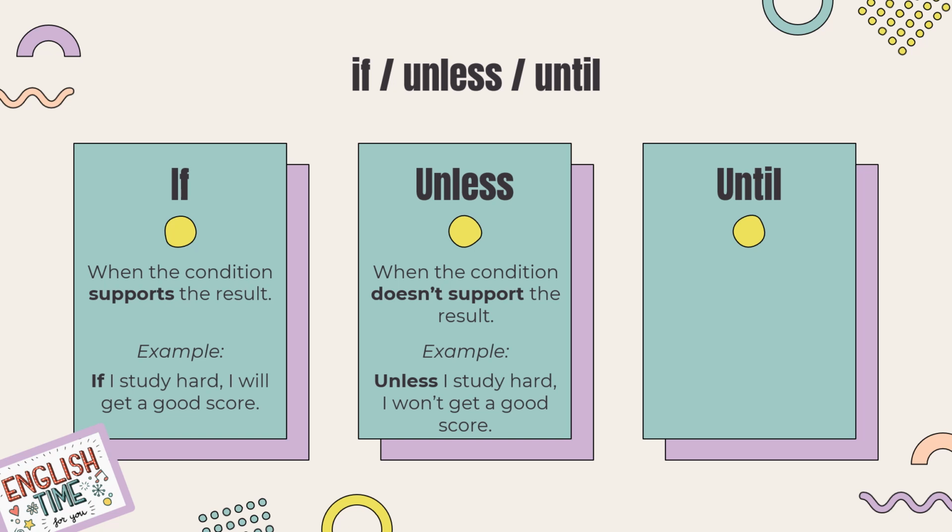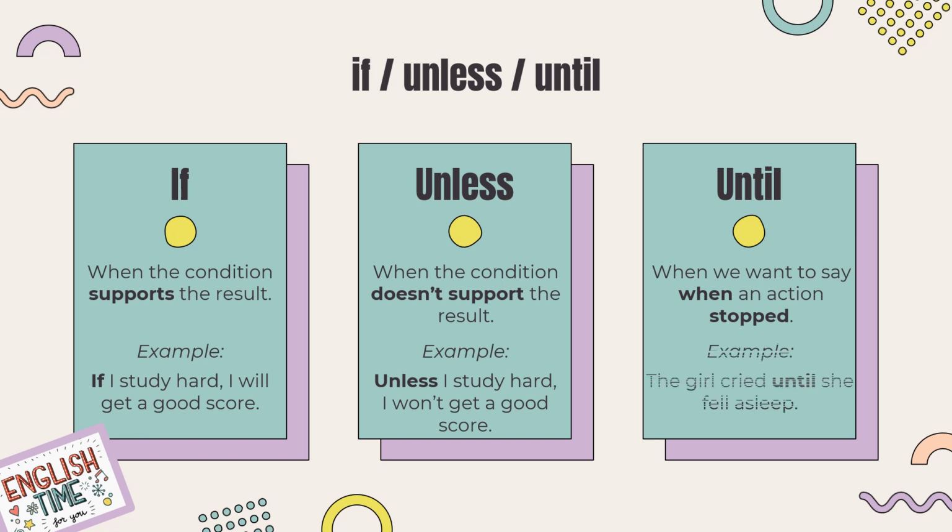Now, we use until when we want to say when an action stopped. Example, the girl cried until she fell asleep, right? The girl kept crying, and she stopped crying when she fell asleep. That's why we use until, to show when an action stopped happening.